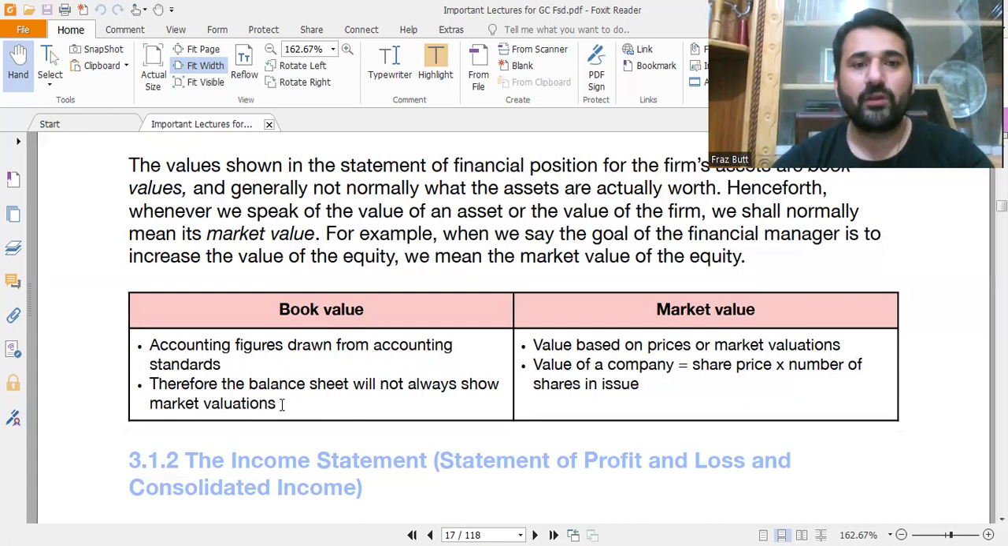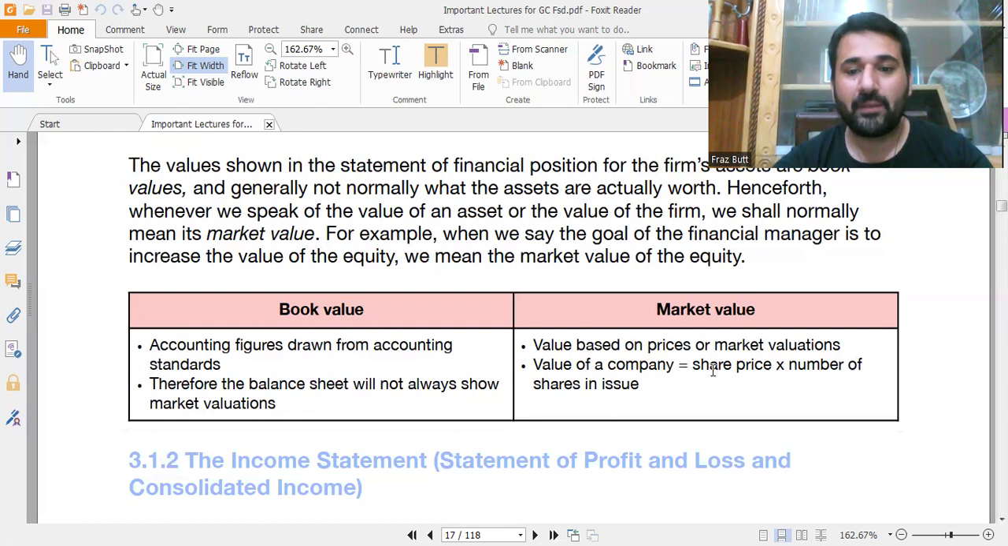Book value actually gives the actual value or worth of the asset, and it can be different from the market value. We need to keep this point in mind. Market value is value based on the prices or the market valuation. What are the prices, what are the values in the market? Those are actually considered the market value. Market needs to be considered.